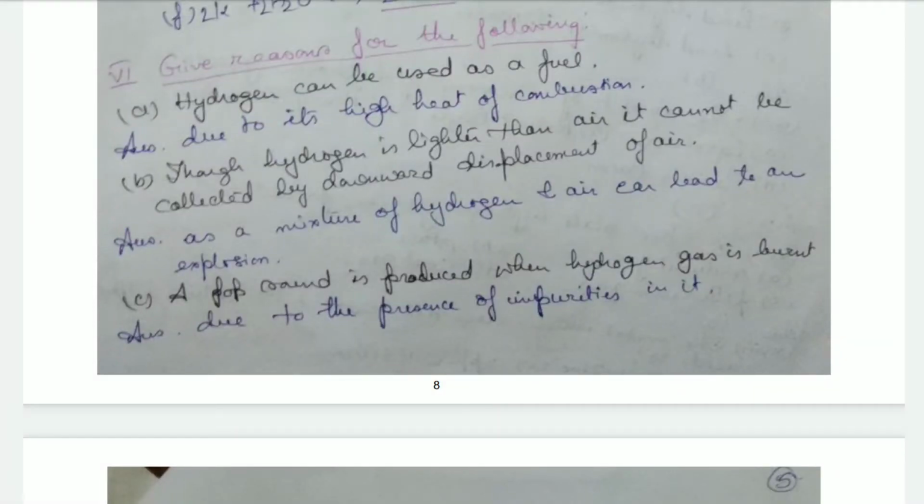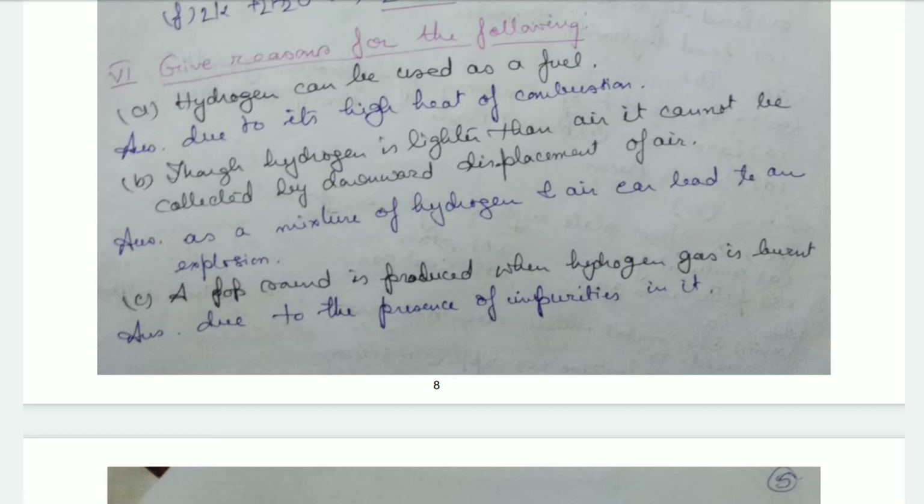Today I'm going to continue the discussion of the hydrogen chapter question answer series according to ICSE syllabus class 8. So first I'm starting today with give reasons for the following. First is hydrogen can be used as a fuel. Why? Because it has a high heat of combustion. Because hydrogen has a high heat of combustion, it can be used as a fuel.